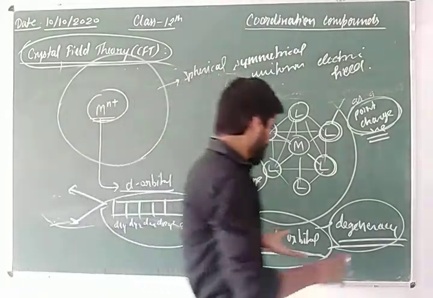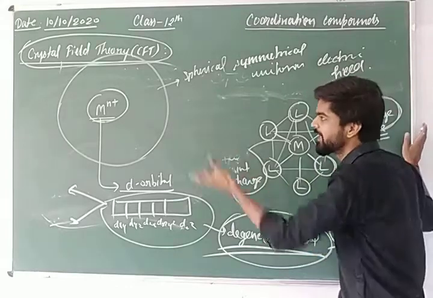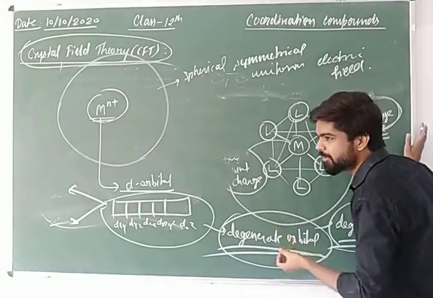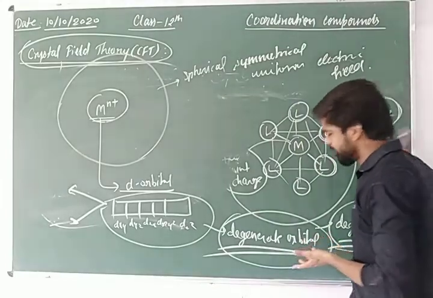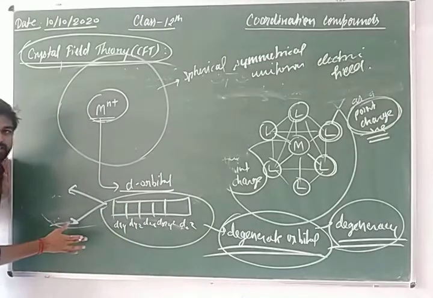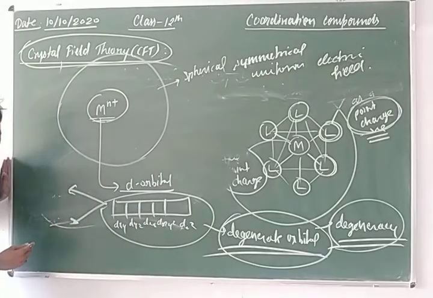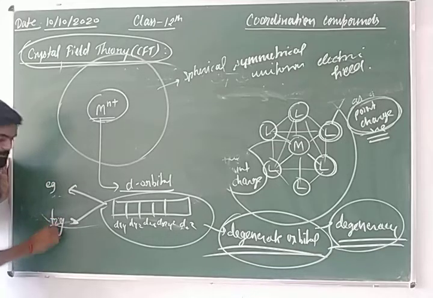Simply you can say that if the ligands approach the metal ion, then the degeneracy of the d orbitals is removed, and the d orbital splits into 2 sets of orbitals of different energy. Those are the Eg and T2g.